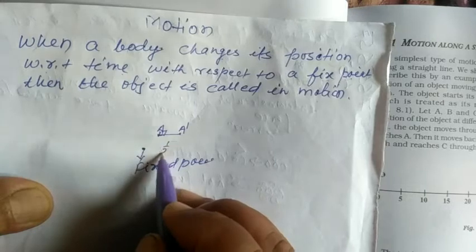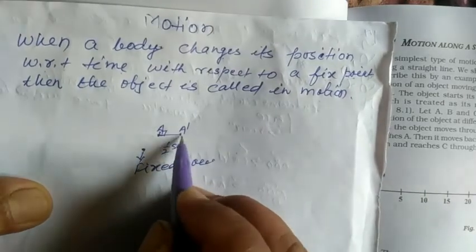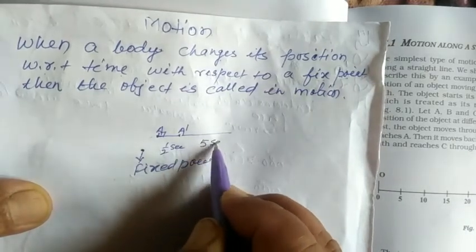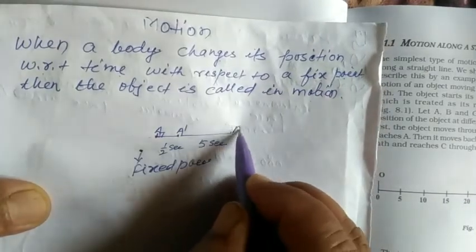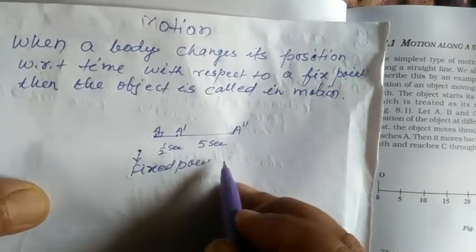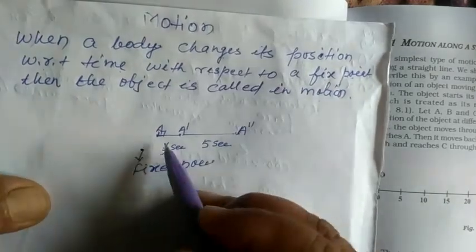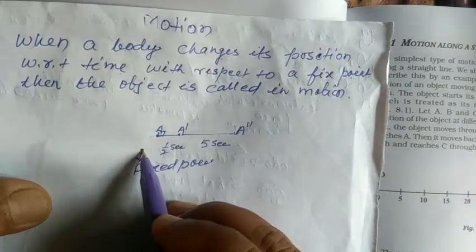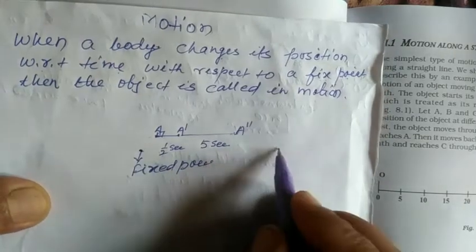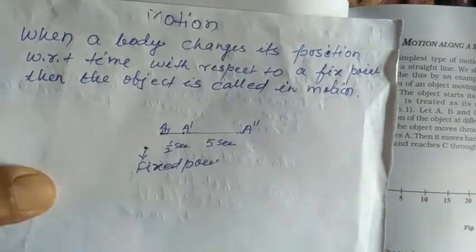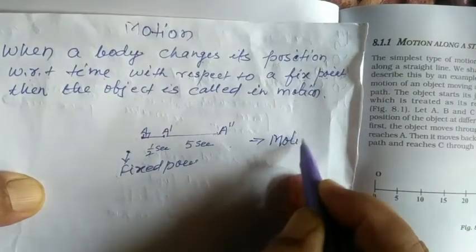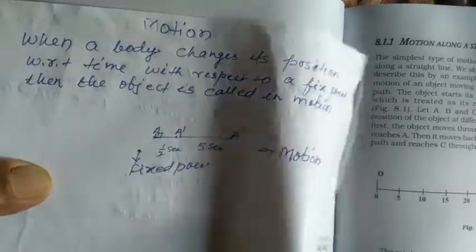After half a second, it comes to here. After 5 seconds, it comes to here, a double dash at this point. Naturally, what do we observe here? Its position changes with respect to time, with respect to a fixed point. Then the object is said to be in motion. Suppose this shows that the object is in motion. Correct?